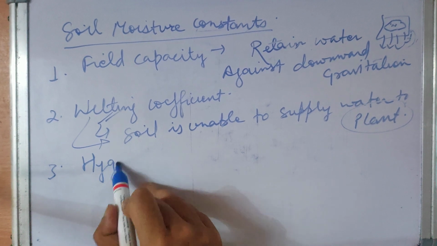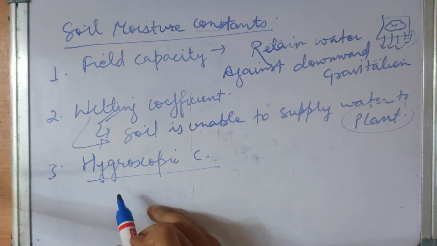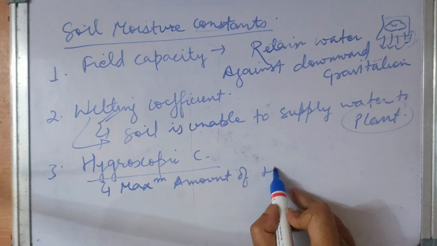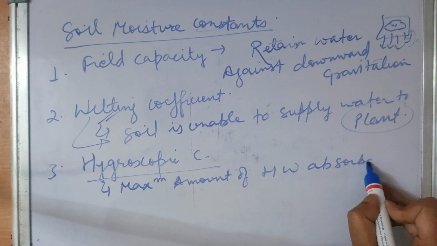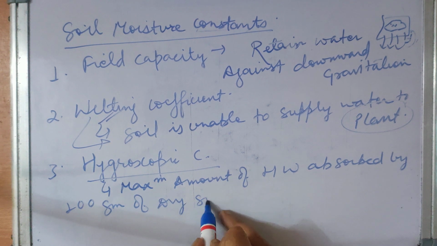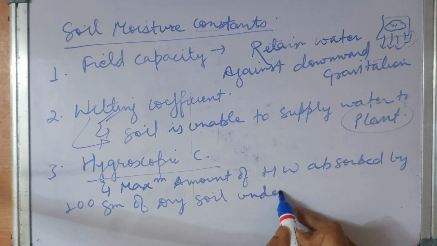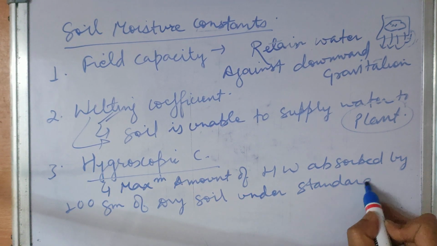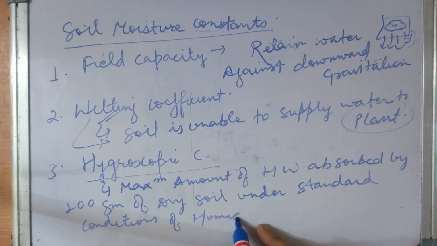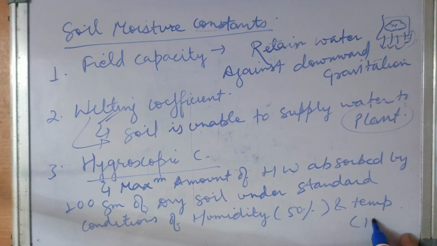The third one is hygroscopic coefficient. It is the maximum amount of hygroscopic water absorbed by 100 gram of dry soil under standard conditions of humidity, that is 50%, and temperature, that is 15 degrees Celsius.